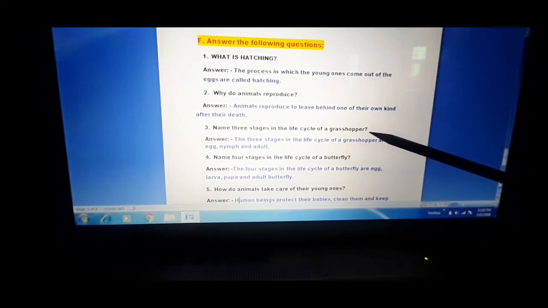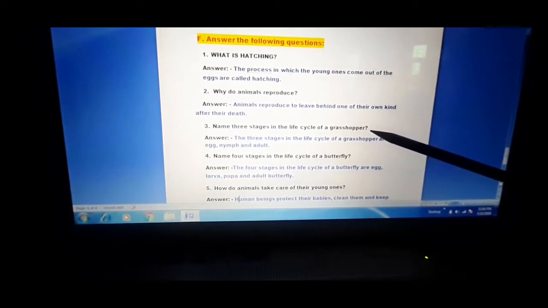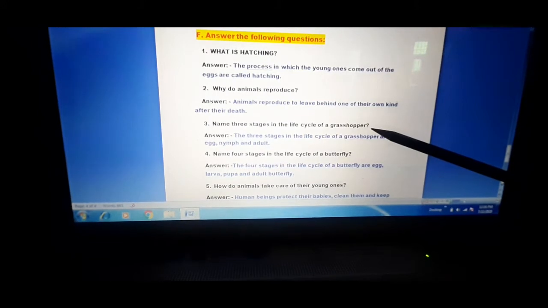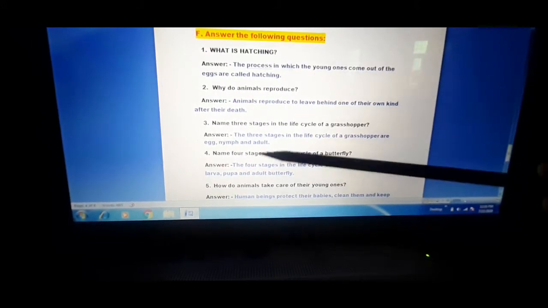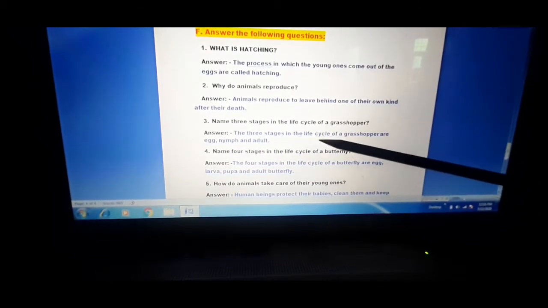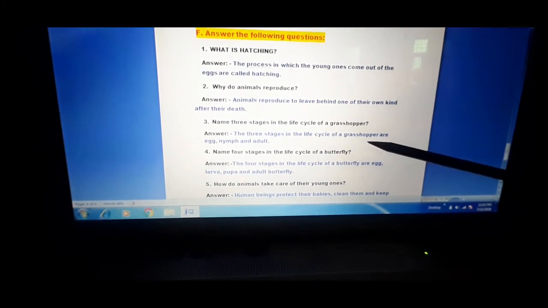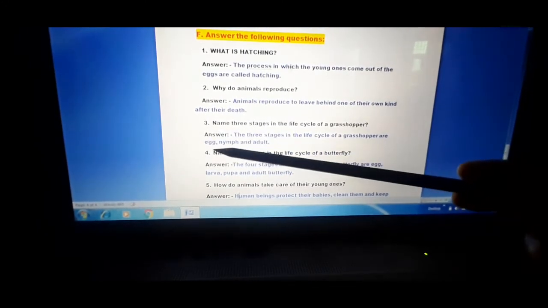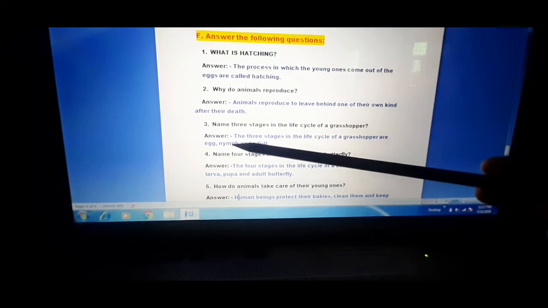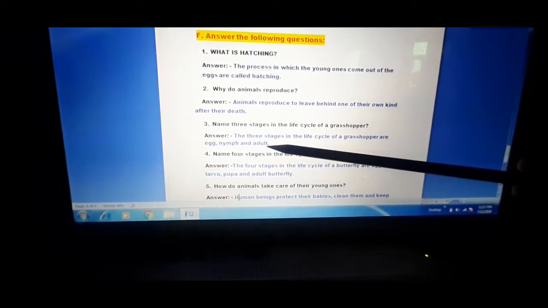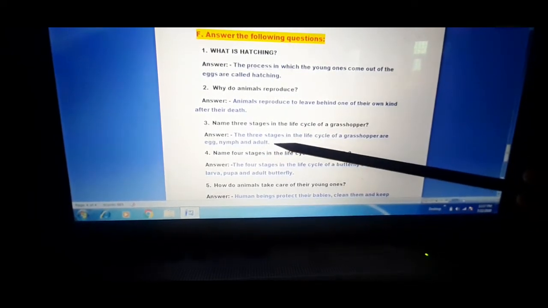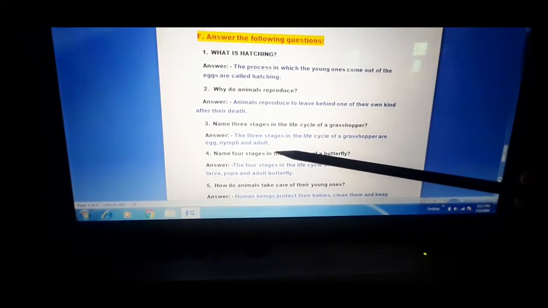Now the third one. Name 3 stages in the life cycle of grasshopper. You have to tell only the 3 stages. The 3 stages in the life cycle of grasshopper are first egg, after that nymph, then adult. Okay, student.